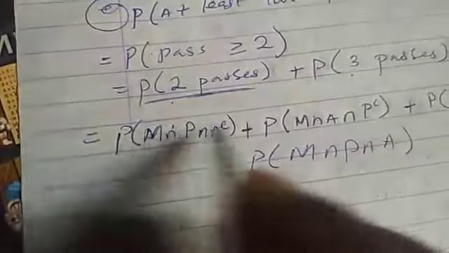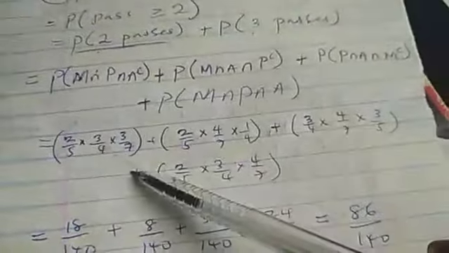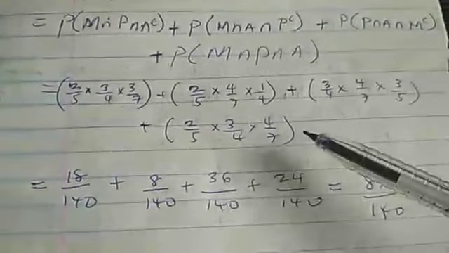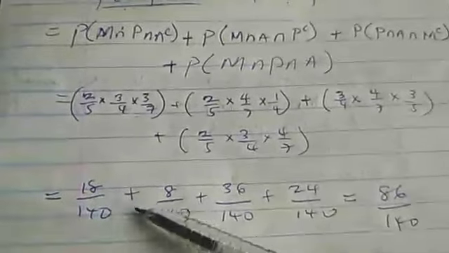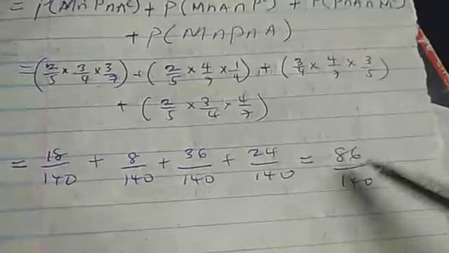Then we need to substitute this value. What P means, we should come to this place again. We check what they mean. So we have everything here. Just substitute it to get our answer. So when we substitute, we are going to have this. M is this. P is this. A prime is this. So we need to check it inside the problem solution. Then at the end it gives us 86/140. Then we can still simplify this further to get our final answer.